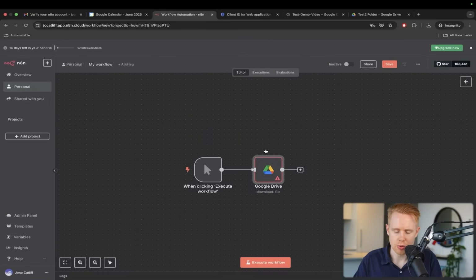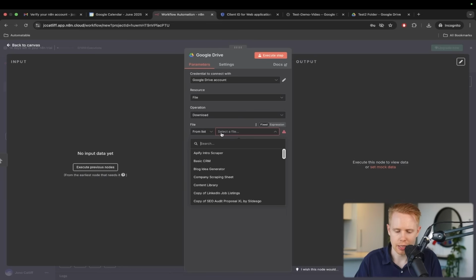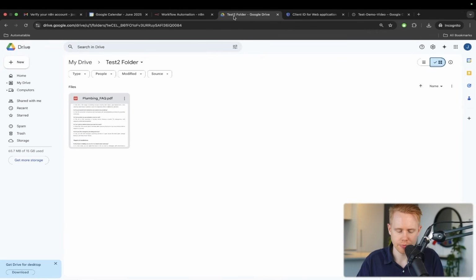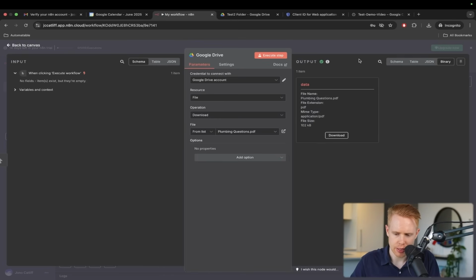And now what we can do is we can use Google Drive here. So that's essentially it. We've now authenticated Google Drive. From here, from the list, I want to grab a particular file. Specifically, what we want to grab here is this plumbing FAQ PDF. So I'm going to type in plumbing and we can go ahead and execute the step. And now we see that the file has been added.